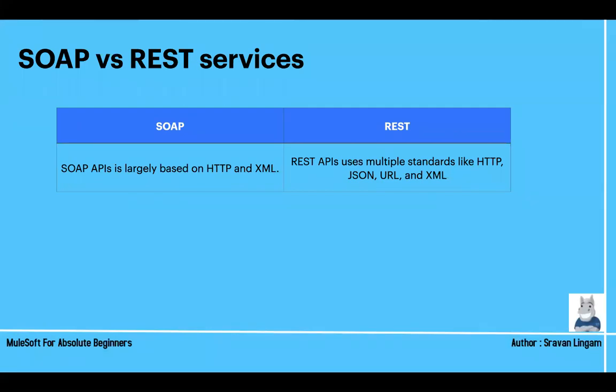These SOAP services are built like legacy APIs, all built on XML. But REST services, later on, are the evolution. REST APIs use multiple standards like HTTP and JSON. Again, for beginners, JSON and XML are all data types. Don't get confused. In coming sessions, we will learn more about that.